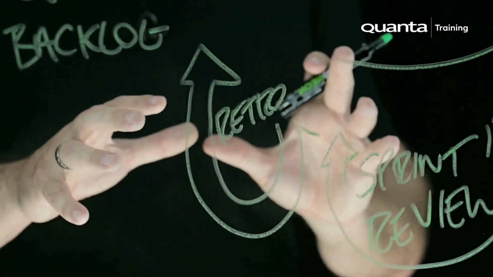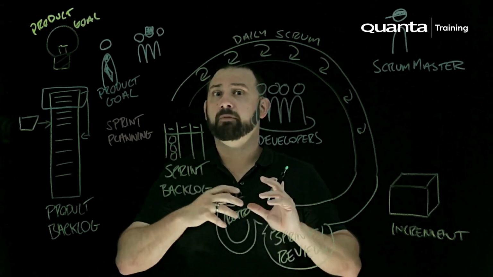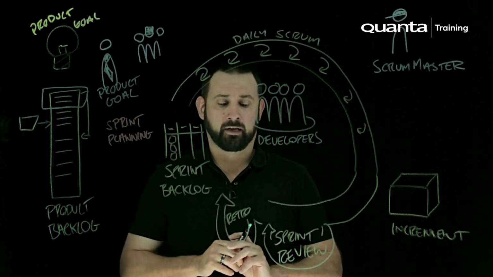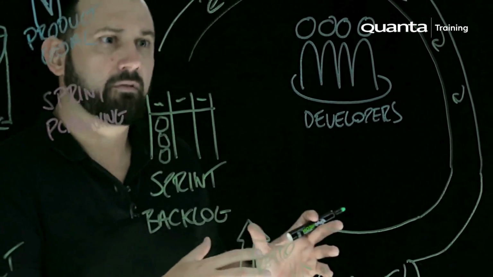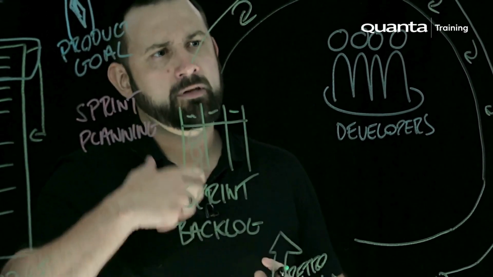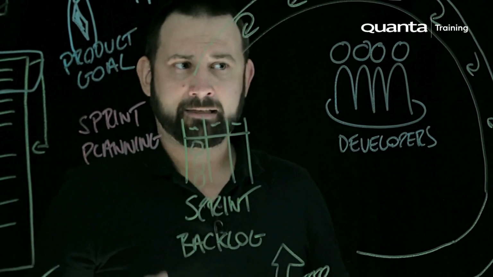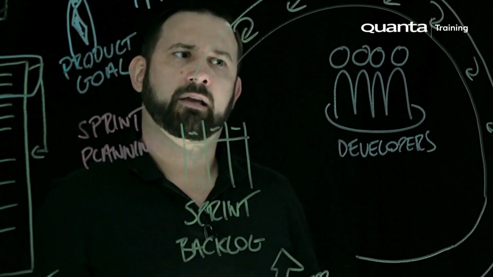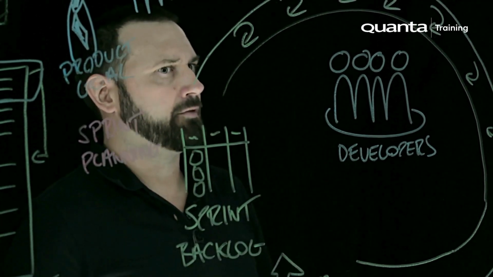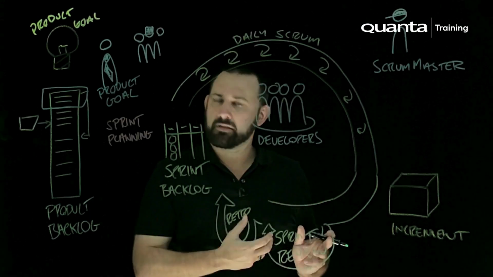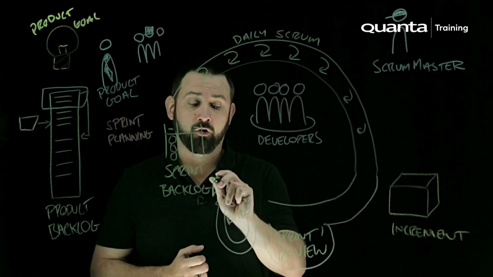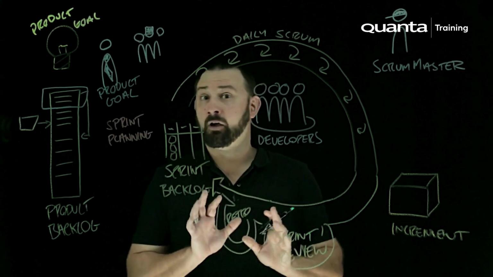And here what we're doing is inspecting how we have performed as a whole Scrum team. So product owner, developers, Scrum Master, all there. We might have got there, we might have delivered something absolutely fantastic, but we're all absolutely fragged out. It's been really difficult, and we don't want to have another sprint that's that dramatic or that tiring. So how can we get the same results more smoothly? Or maybe we have missed something. Maybe we didn't quite deliver the right thing, or maybe we didn't deliver everything we said we were going to do. And we want to inspect that so we can be more predictable in the future or more likely to deliver the right thing the first time round.